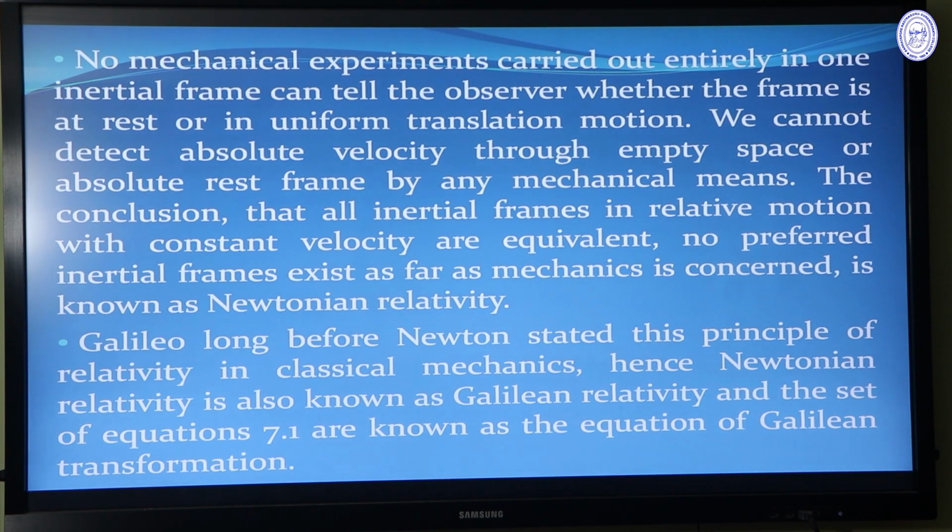And no mechanical experiment carried out entirely in one inertial frame can tell the observer whether the frame is at rest or in uniform translational motion. We cannot detect absolute velocity through empty space or an absolute rest frame by any mechanical means. The conclusion is that all inertial frames in relative motion with constant velocity are equivalent. No preferred inertial frame exists as far as mechanics is concerned. This is known as Newtonian relativity. And Galileo, long before Newton, stated this principle of relativity in classical mechanics. Hence, Newtonian relativity is also known as Galilean relativity, and the set of equations is also known as the Galilean transformation equations.